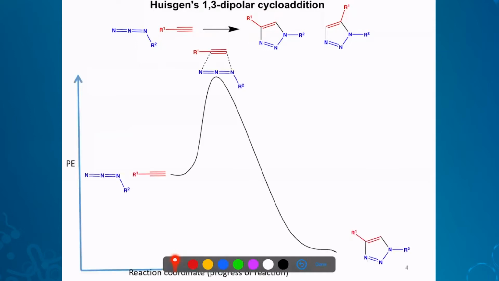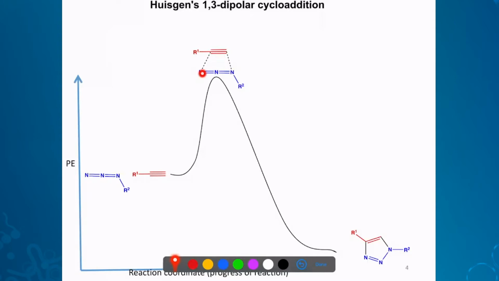So why we are so interested in this particular cycloaddition reaction is that this is a highly exothermic reaction. This is the energy profile, the reaction coordinate of that reaction. So this is azide-alkyne energy somewhere here, and the product is somewhere here. So there is a lot of energy reduction, it's an exothermic reaction, about 65 kilocalorie per mole. And this is the peak of the hill, or transition state, you can say, wherein this will start forming a bond and this will also start forming a bond.